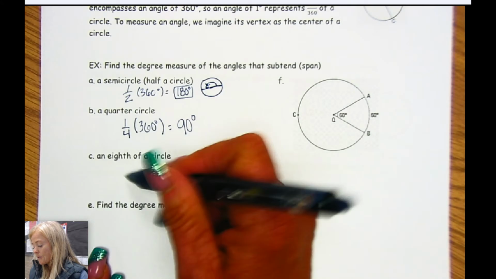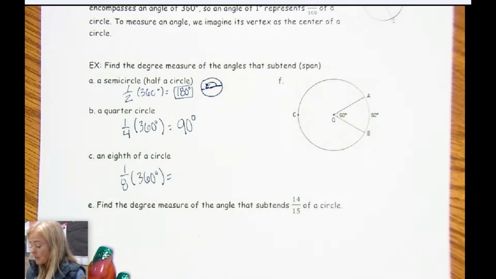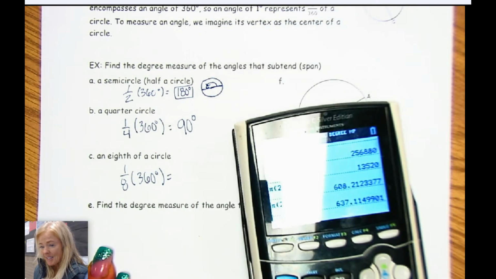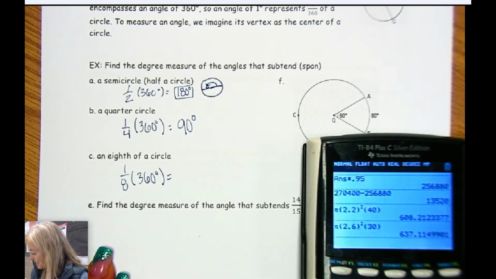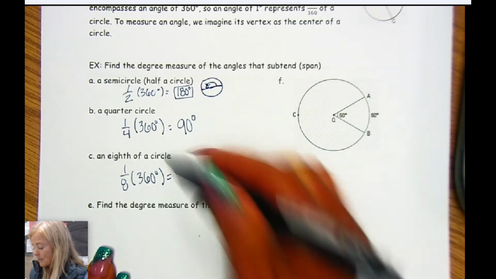And then 1/8 of a circle, you would take 1/8 and multiply that by 360 degrees. And I believe that's 45, but I'm going to check with my handy dandy calculator for sure. 360 divided by 8, and that's 45, just like I thought.